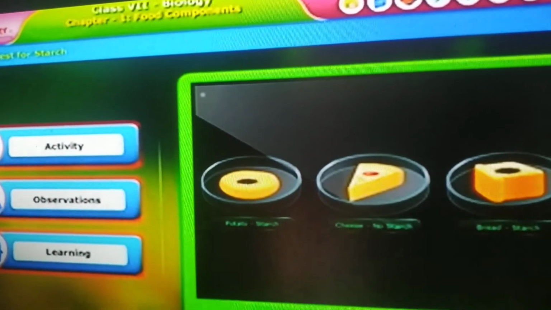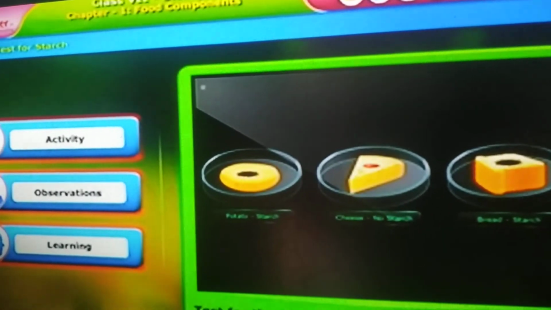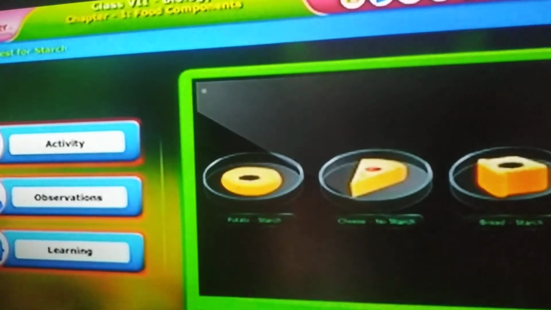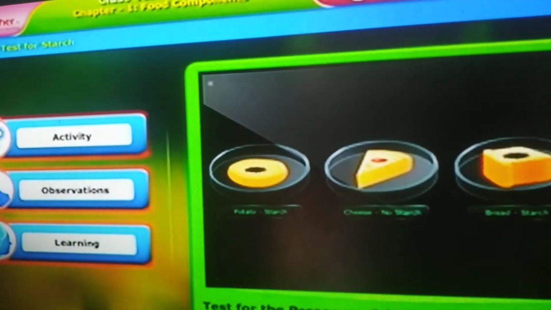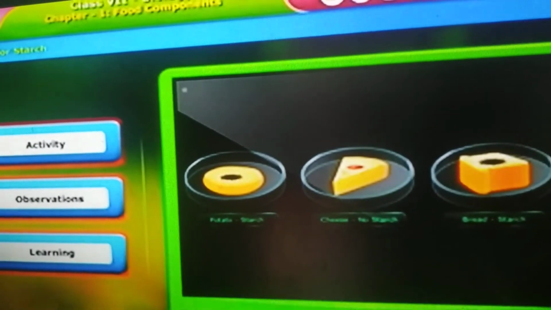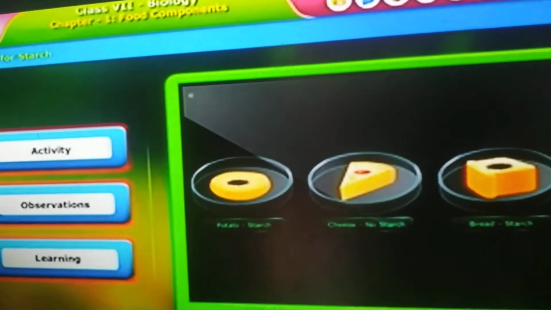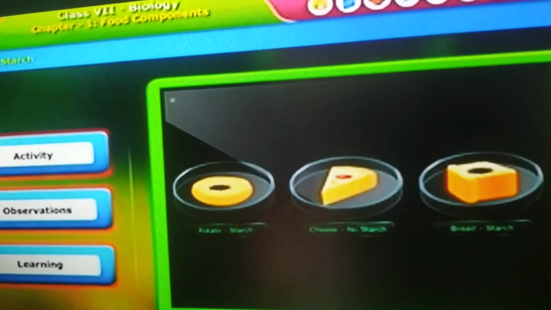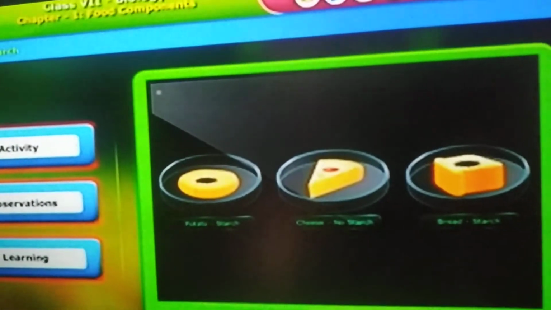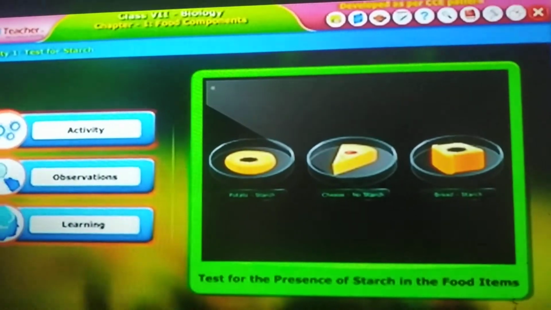Yes. Nowadays we are all going for the corona test, right? So many corona tests we are doing. Not like that. Here we are doing some food component tests. Let's see what the tests are. First, let us do the carbohydrate test. Test for starch. The food component present in carbohydrate is called starch. So let's test for starch.